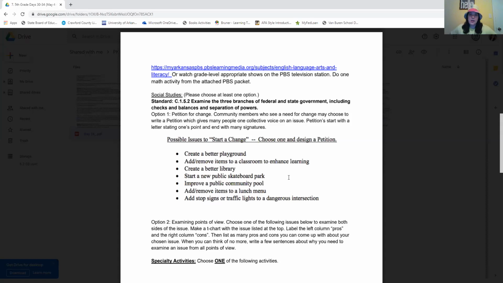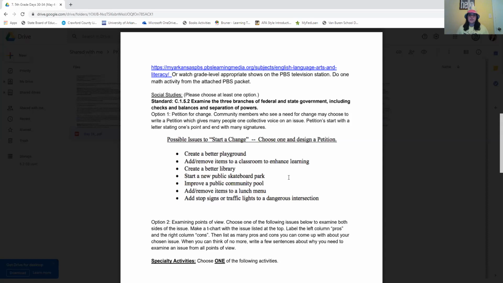So just write a little paragraph about something that you would want to change, something you'd want to create a petition for, and why is that important? Why do you want to change that or do that? And then put why it's important and why would it help people? Why would people want to sign that petition? So that's option 1 of social studies.